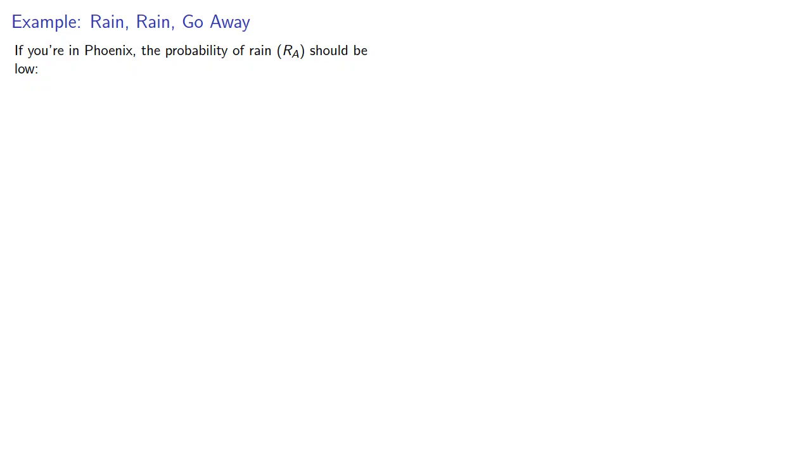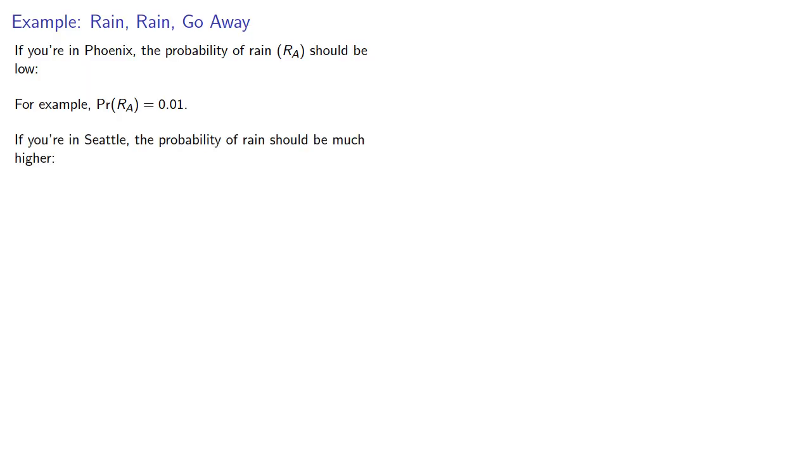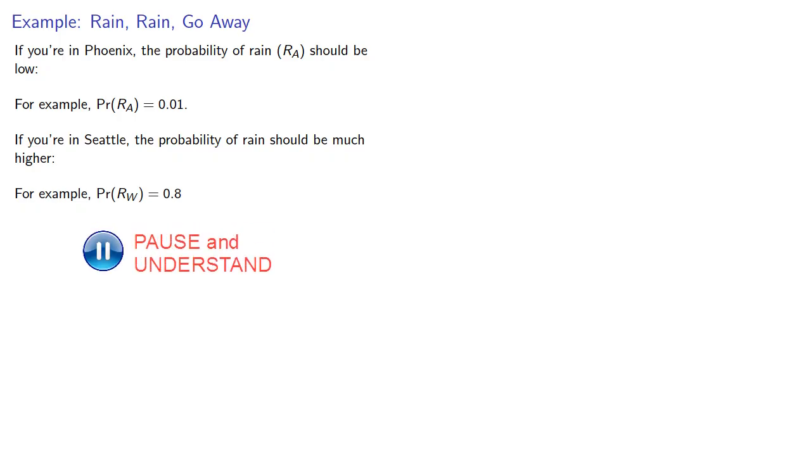So, for example, if you're in Phoenix, the probability of rain should be low, maybe 0.01. On the other hand, if you're in Seattle, the probability of rain should be much higher, for example, 0.8. And the important thing to keep in mind is that we interpret these probabilities as representing our confidence that these things will happen.